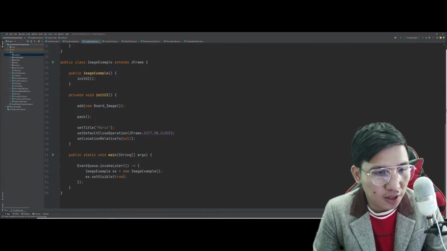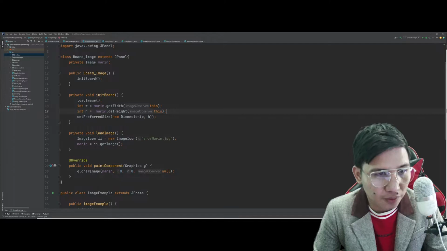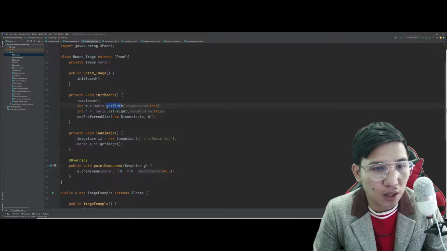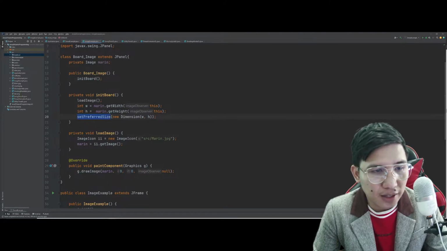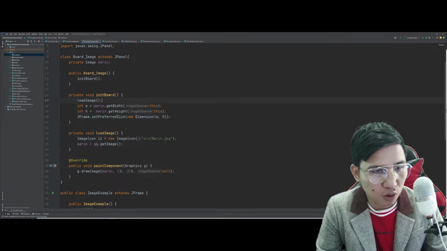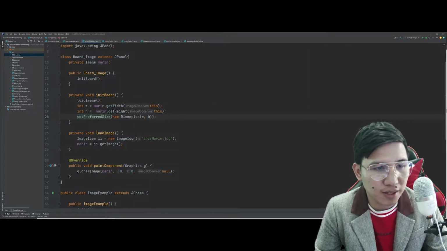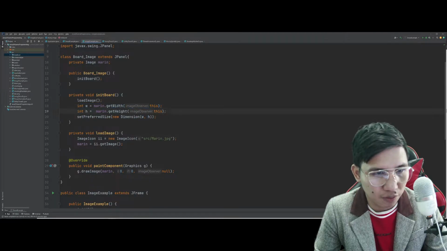And if you notice, hindi tayo dito nag-set ng JFrame size because I want the JFrame size to be the size of the image itself. Take note. Kaya yun yung purpose ng get width and get height natin. So if I set the preferred size of our JFrame, this supposedly looks something like that, diba? Pero since we extended that, okay na. We set the preferred size into the size of the image itself.